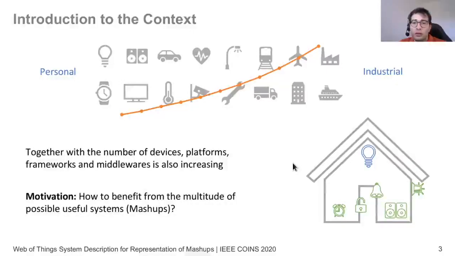And the most important question we have is how can we now use such devices that are connected to the internet to compose useful systems? We will refer to these systems as mashups in this presentation. So we would call them IoT mashups.